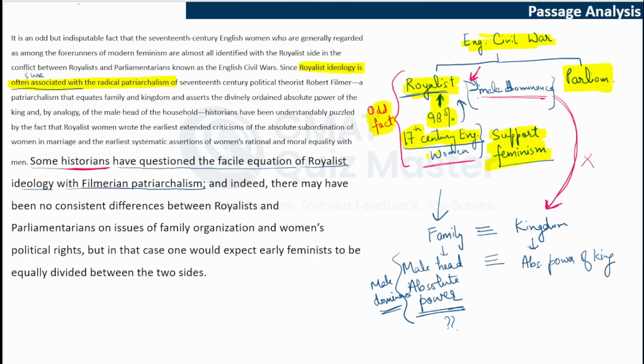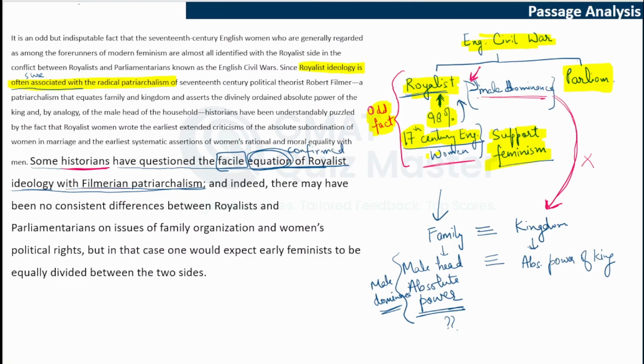Now, even if you were not clear with the meaning of this word facile, you can understand what it could be conveying. We are saying that these historians have questioned this relationship of royalist ideology with Filmerian patriarchalism. We know that this relationship or equation is not absolutely established, it is not confirmed.